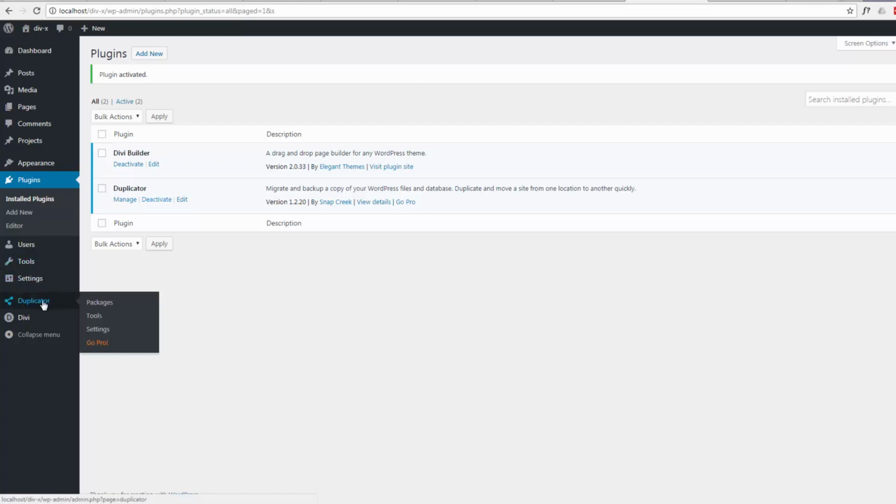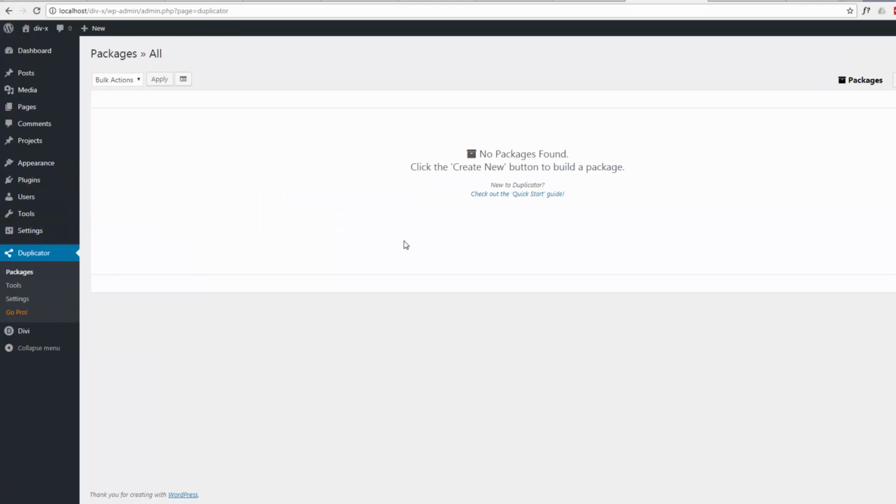Now that we've installed it, you've got a Duplicator icon and name on our left hand menu here. So what we want to do first is go over to packages. No packages found. That's fine, we haven't built any yet. So we'll go up to the right hand side and click create new.